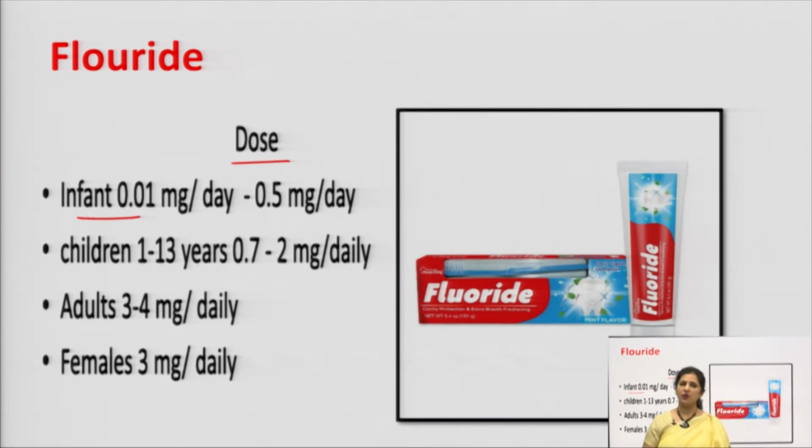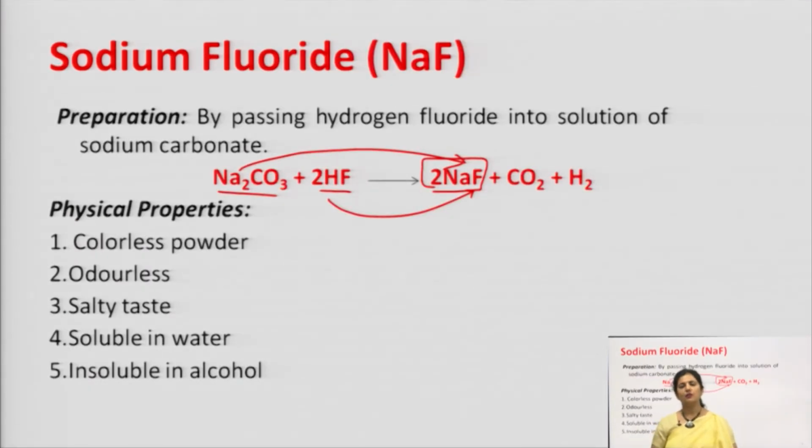Fine. So, this is a dose which is recommended for the fluoride intake by all. Say infants require 0.01 to 0.5 milligram per day, children of the age 1 to 13 years require 0.7 to 2 milligram per day, adults require 3 to 4 milligram per day. Now, the agent we add as a source of fluoride is sodium fluoride, which is made by the reaction of sodium carbonate with hydrogen fluoride.